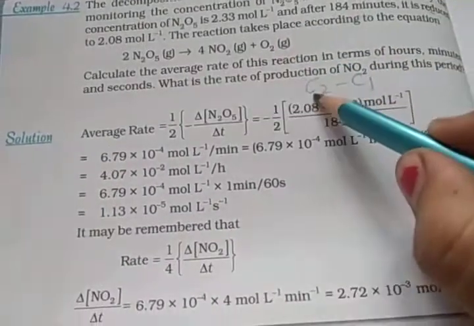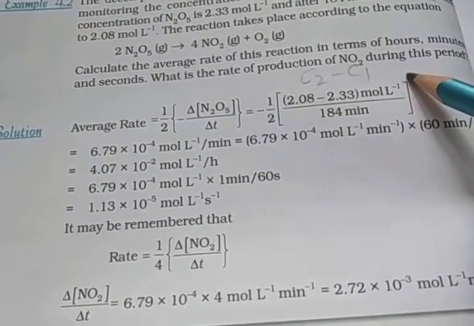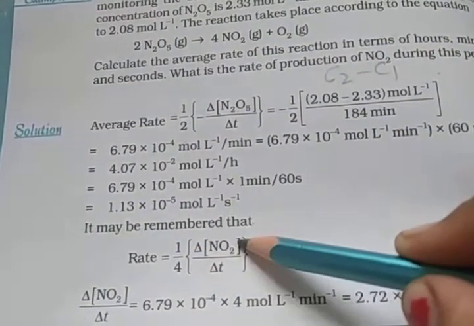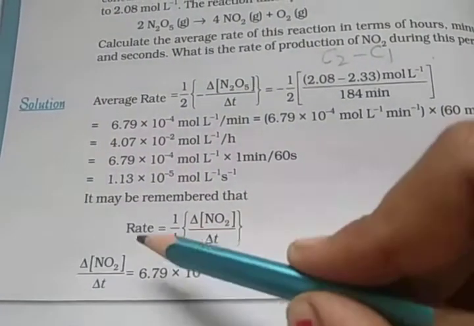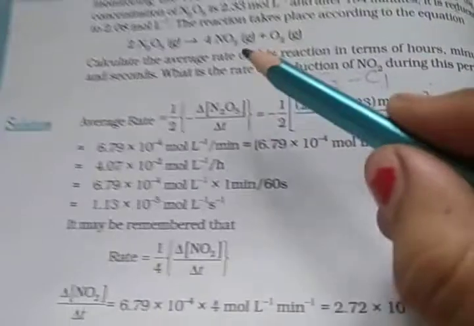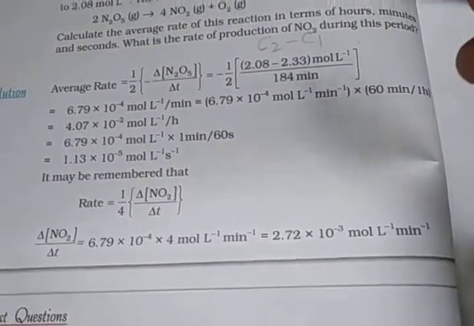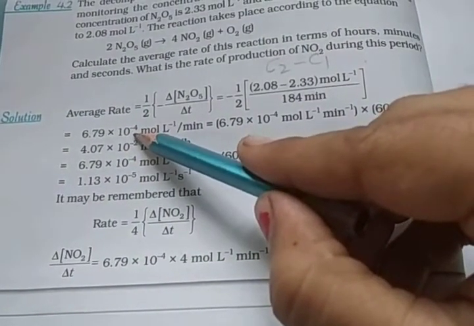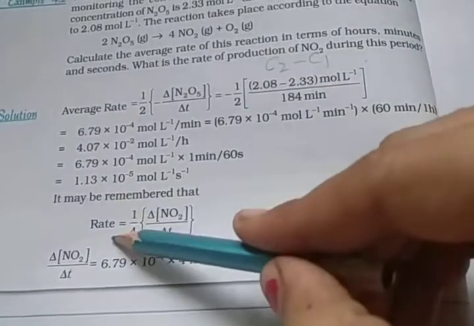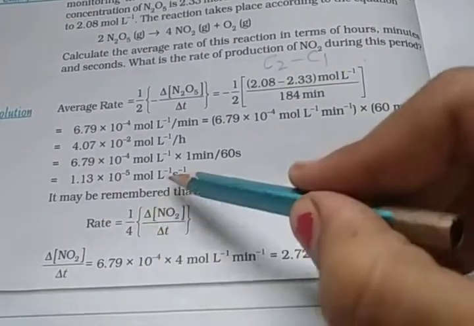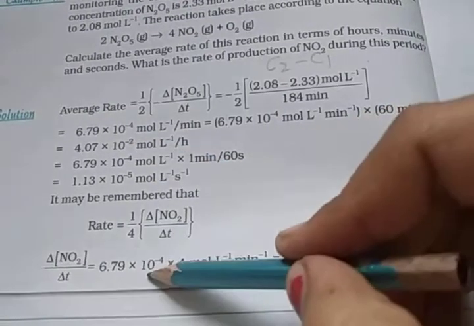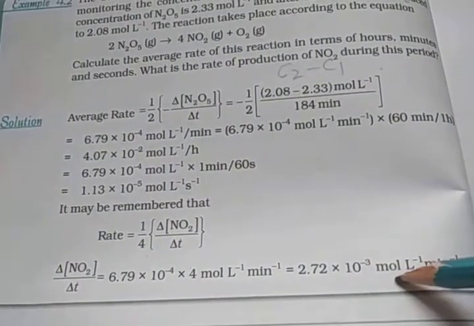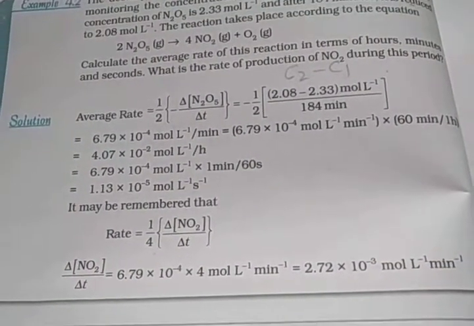Then after, what is the rate of production of NO2 during this period? NO2 is given as 4NO2, so the rate of reaction for a product is plus 1/4 delta [NO2] upon delta t, and the rate of reaction we have to find. The rate of reaction is 6.79 × 10^-4, and multiply by 4 because of cross multiplication. So the rate is multiplied by 4: 6.79 × 10^-4 multiplied by 4 is equal to this value. This value is the rate of production of NO2 during this period.